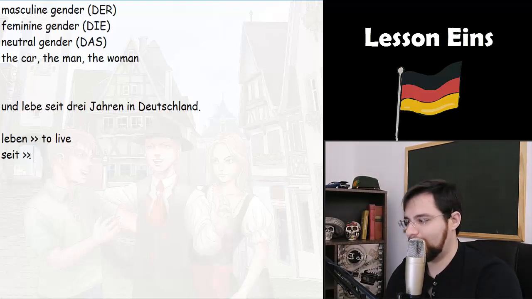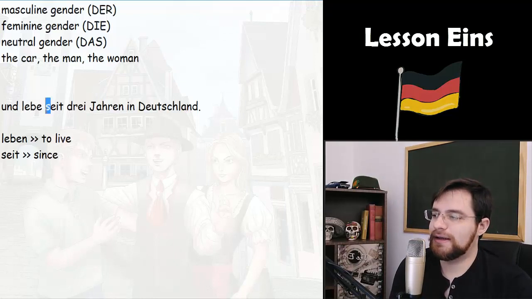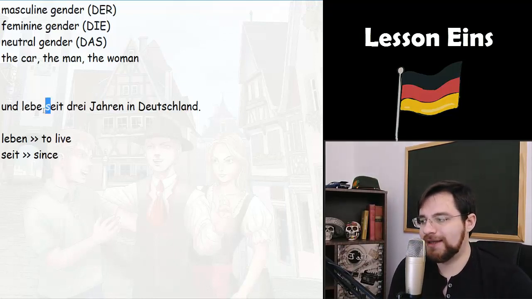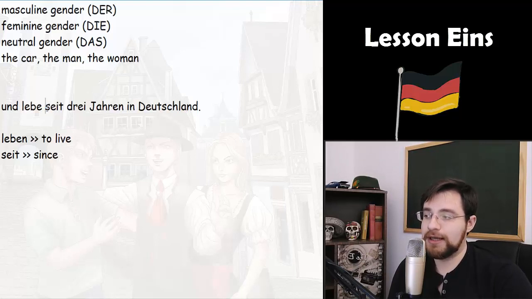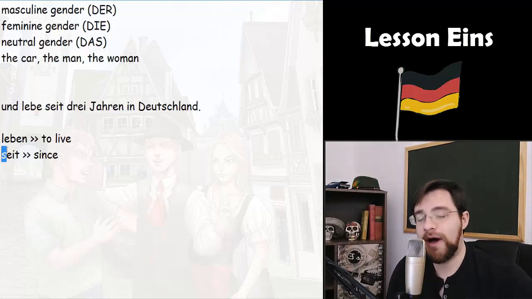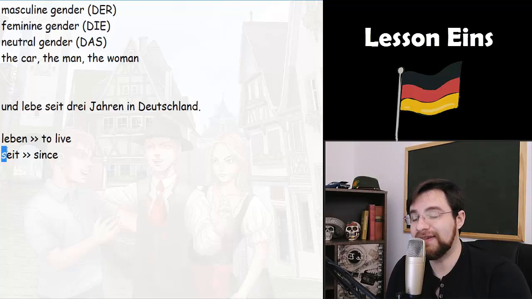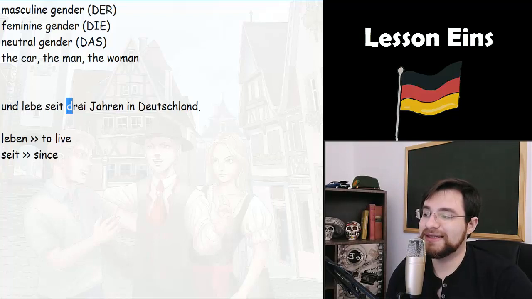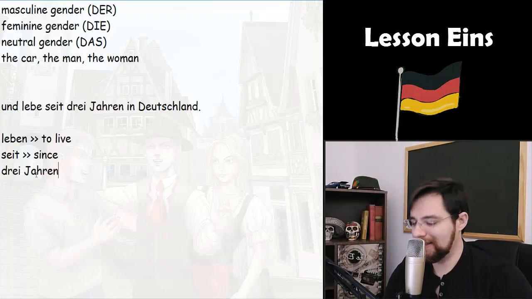This word means since, and the letter S in German, when it appears before a vowel like this one, will have the sound of the letter Z. You don't say seit nor seit, but seit. Und lebe seit 3 Jahren, 3 years.